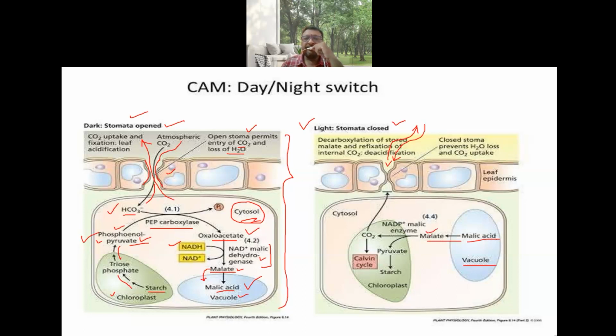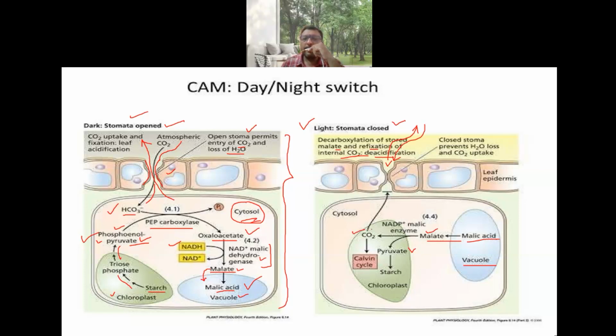So what is mentioned here is the decarboxylation of stored malate and refixation of internal CO2, or deacidification. Whatever malic acid or malate was stored in the vacuole is released into the cytoplasm, and this malic acid undergoes breakdown and forms pyruvic acid and carbon dioxide.